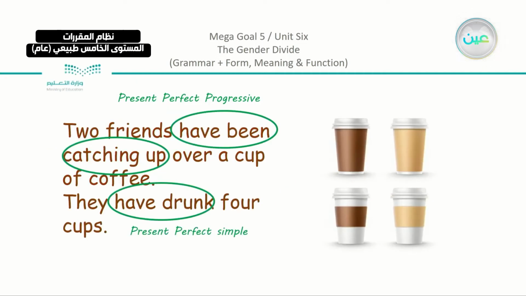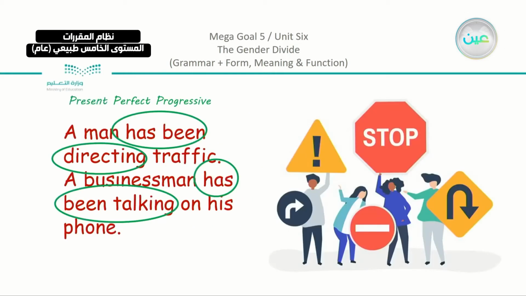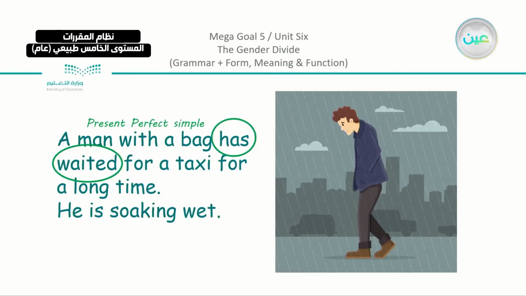Two friends have been catching up over a cup of coffee. They have drunk 4 cups. Now here you can see that we have the two structures. We have "been" plus verb-ing. We also have "have" and the past participle. A man has been directing traffic. A businessman has been talking on his phone. A man with a bag has waited for a taxi for a long time. He is soaking wet.